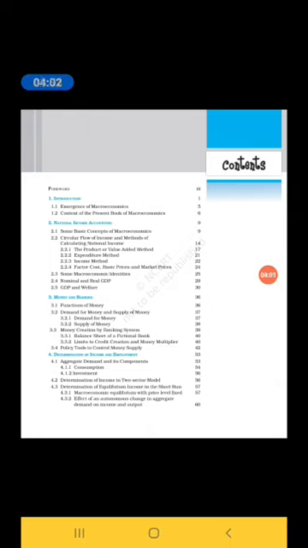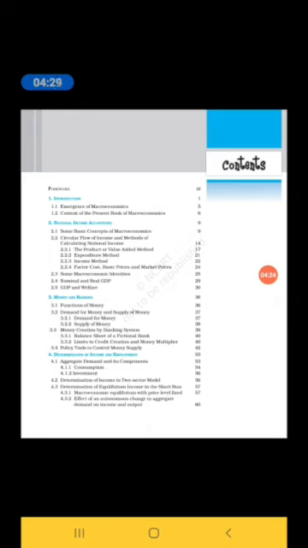So that national income or GDP we can calculate by considering factor cost, basic prices and market prices. Later we will see what is factor cost, what is basic prices and what is market prices.